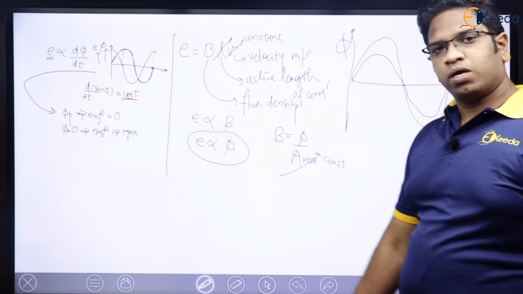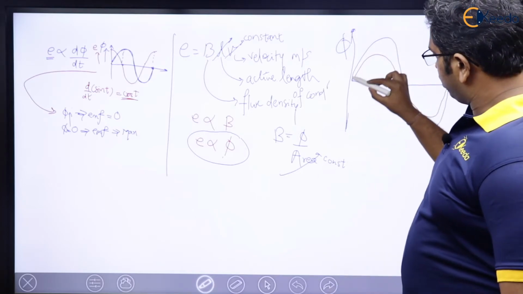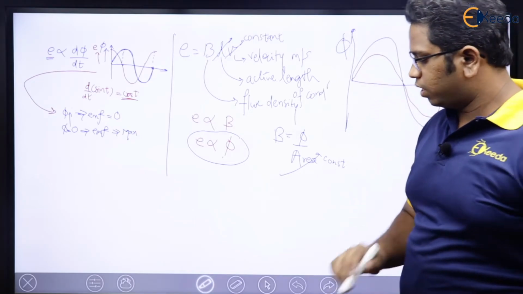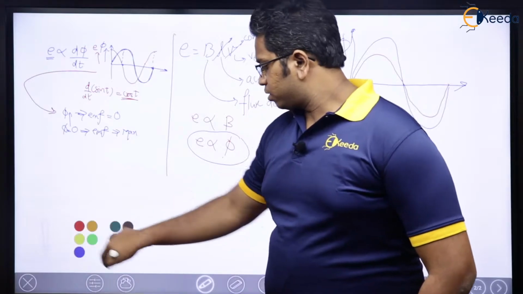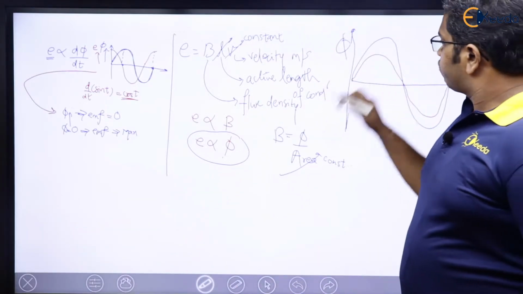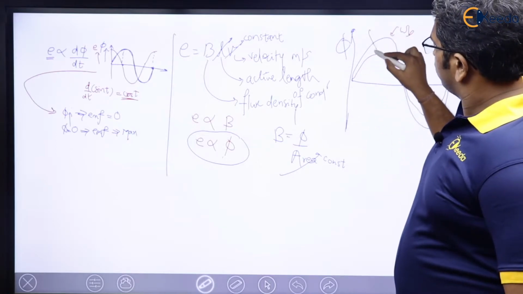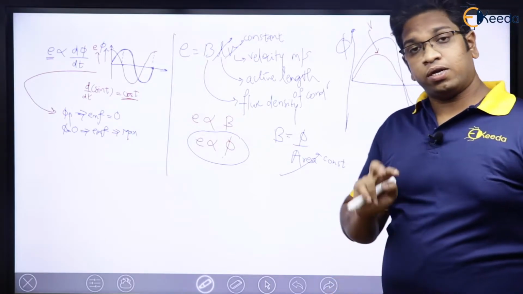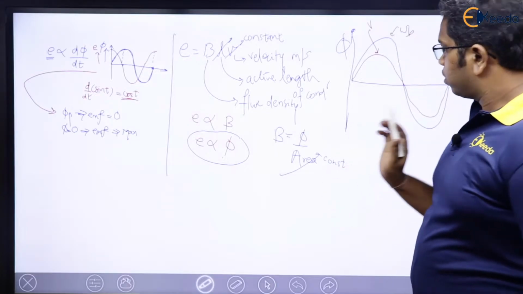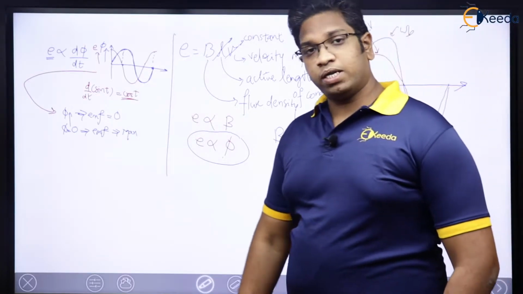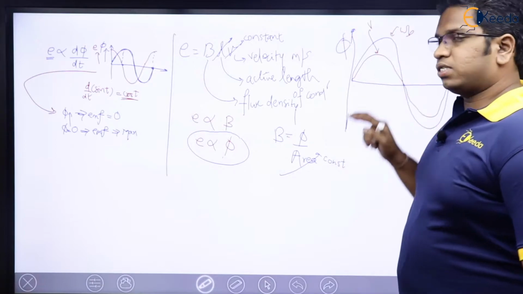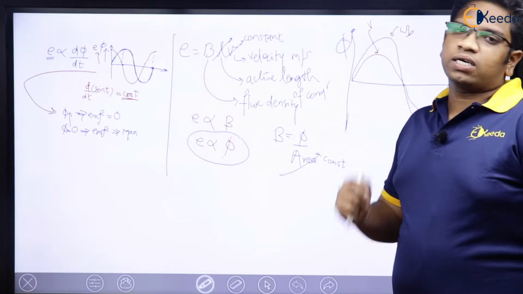EMF in volts. Now you will ask me, sir, you can actually take it equal to also, no? See here, you need to understand one thing. This flux is in Weber. Units are different. This flux is in Weber and EMF is in volts. Their units are different. Right? Remember that, because if their units are the same, you can compare them.